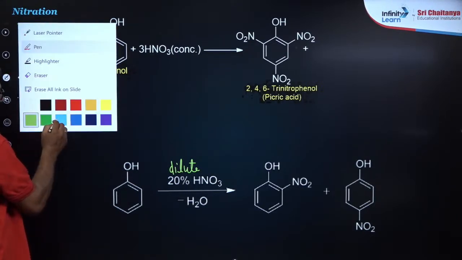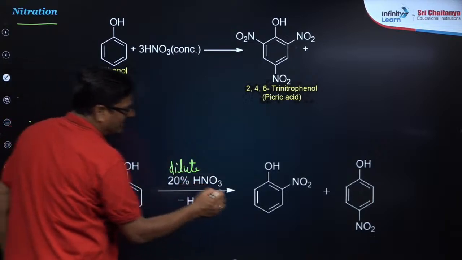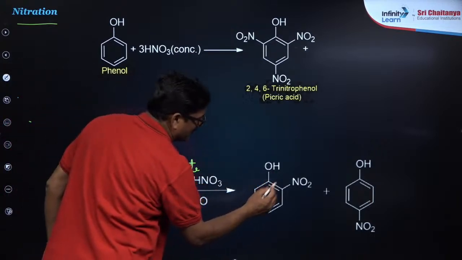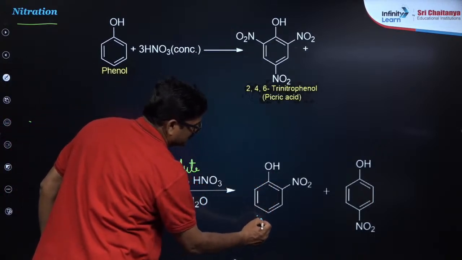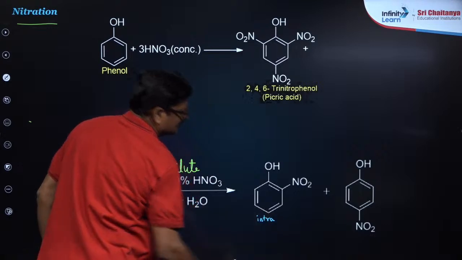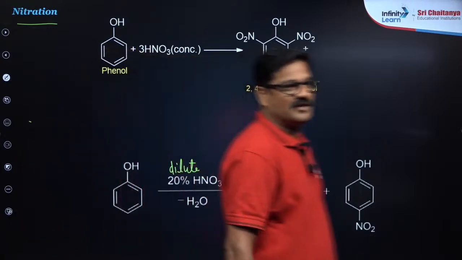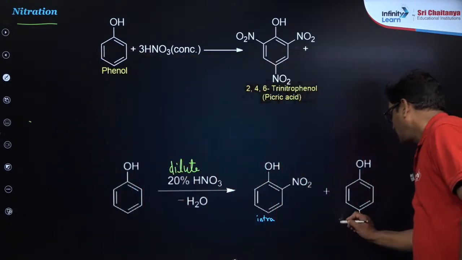Yes. Now you can see orthonitrophenol has intramolecular hydrogen bonding and para-nitrophenol has intermolecular hydrogen bonding.